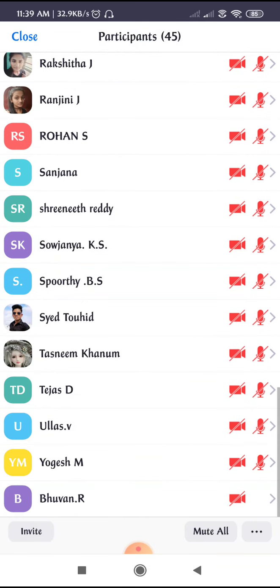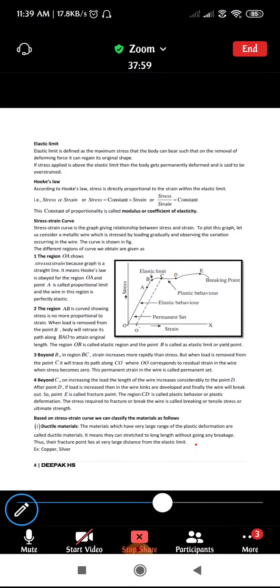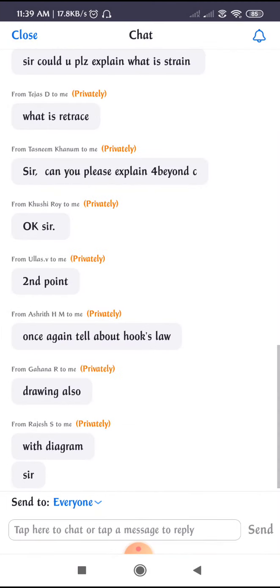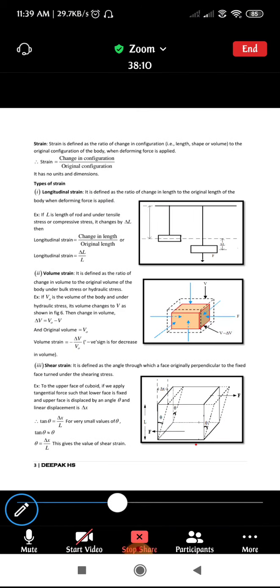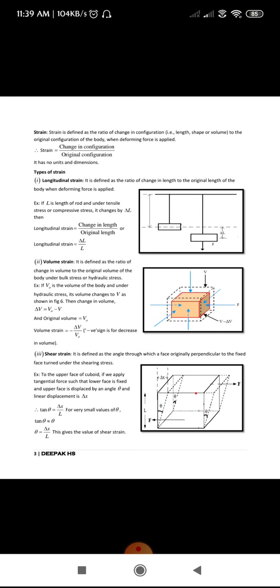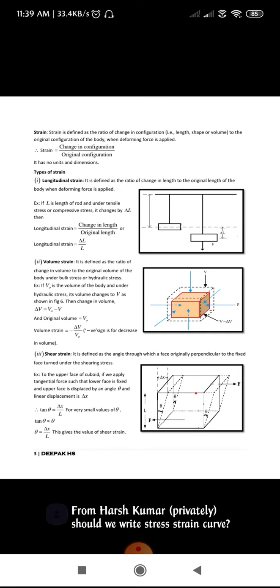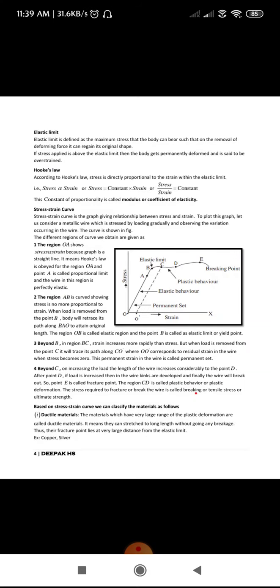So with this, we'll just conclude today's class. Yes, with the diagram you need to write. For different types of stress or strain, if it is asked for 1 mark, no need of writing the figure, just write the definition. If it is for 2 marks, write the figure along with the definition. But for the stress and strain curve, you need to write the diagram with detailed explanation, whatever has been given in the notes.